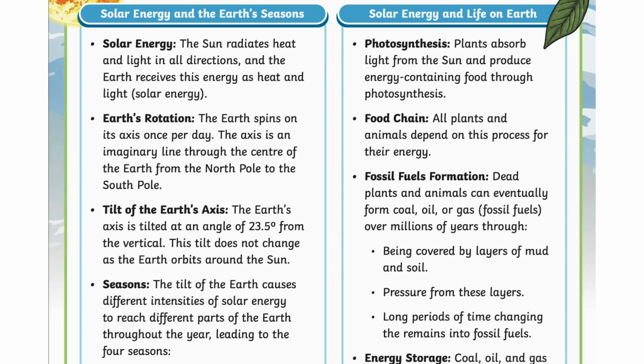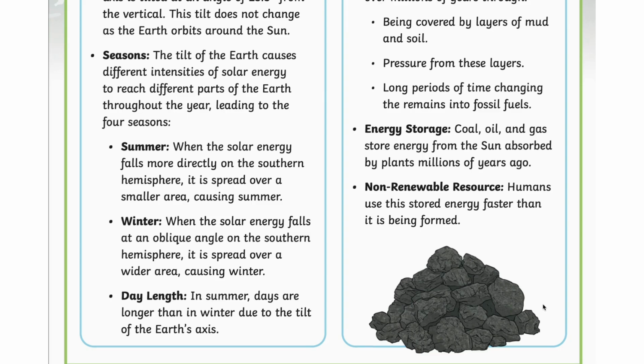Dead plants and animals can eventually form coal, oil, or gas, fossil fuels, over millions of years through being covered by layers of mud and soil, pressure from these layers, and long periods of time changing the remains into fossil fuels.